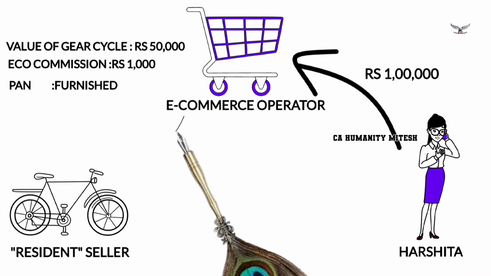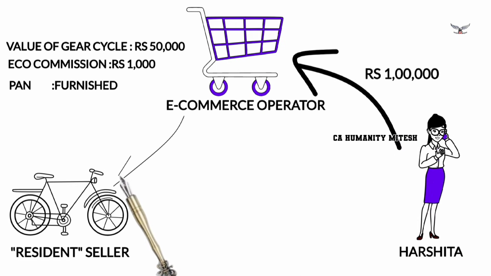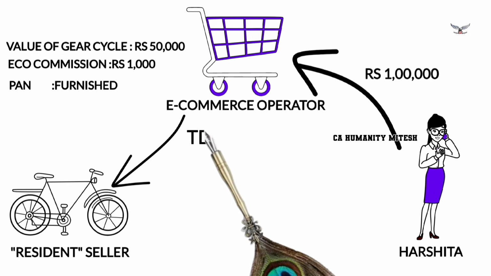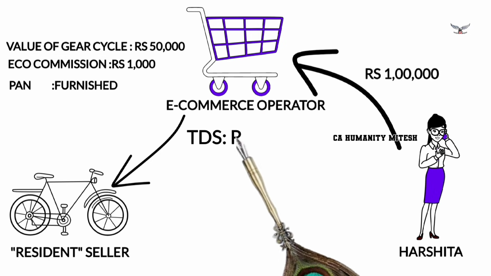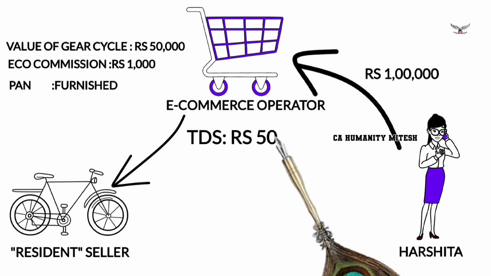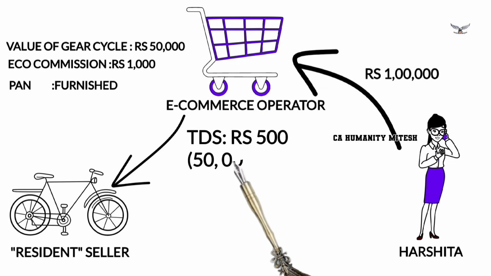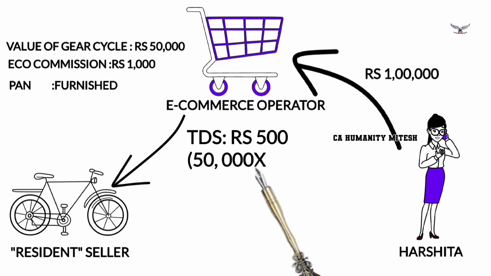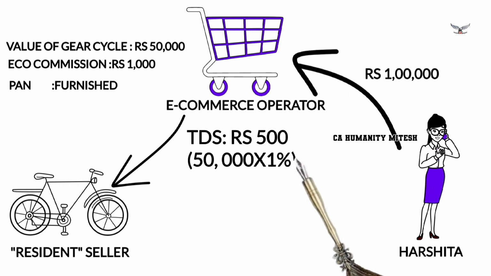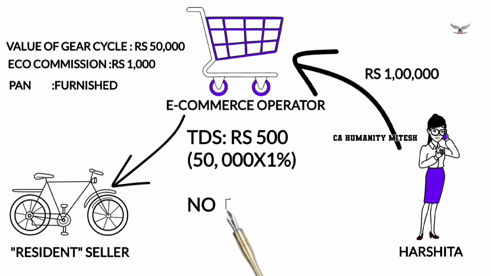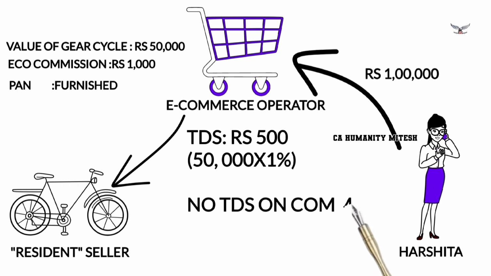rate of 1%. Another important point here is, once the particular transaction is covered under section 194O, other TDS provisions shall not be applicable to the transaction. So here, even though the e-commerce operator commission is covered under section 194H, since the transaction is covered under section 194O, the TDS under section 194H is not required to be deducted.